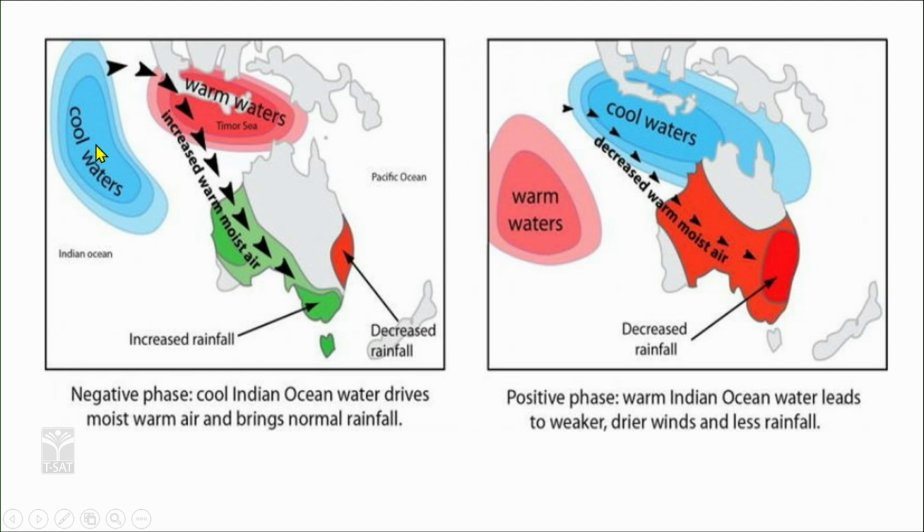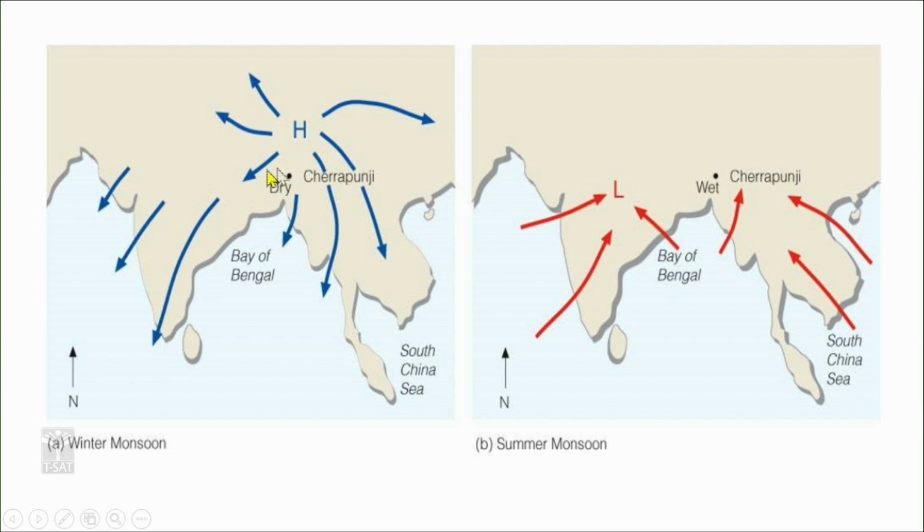One is a cool climatic condition and one is a warm climatic condition. These conditions impact the Indian monsoons. So the high pressure condition leads to development of northeast monsoons.